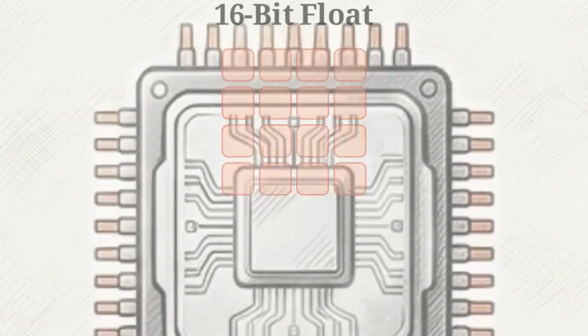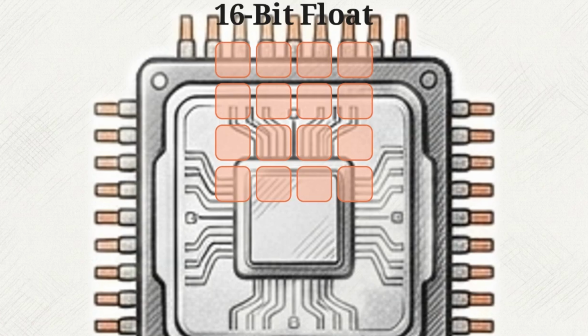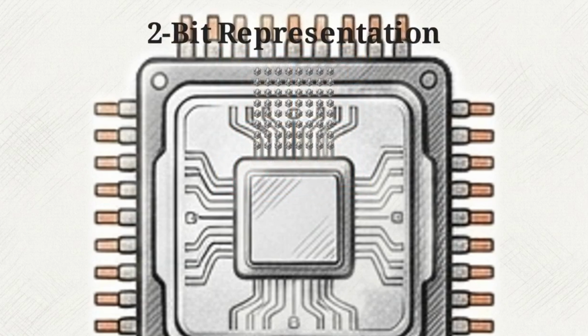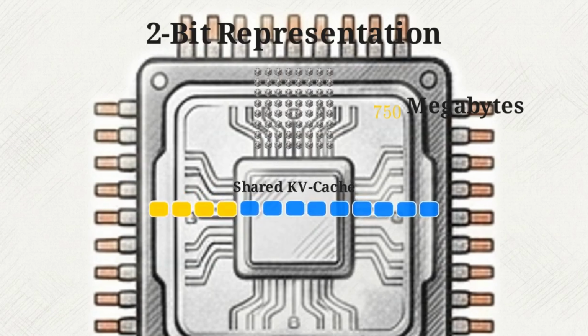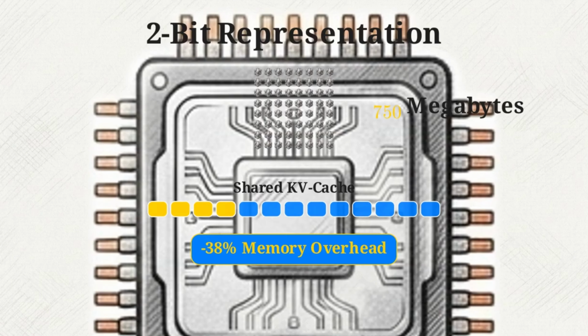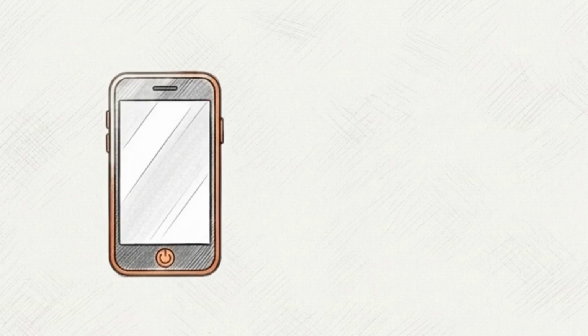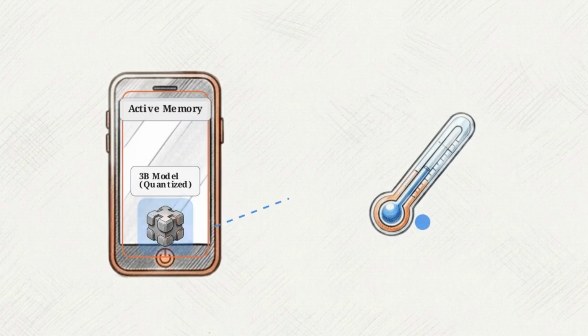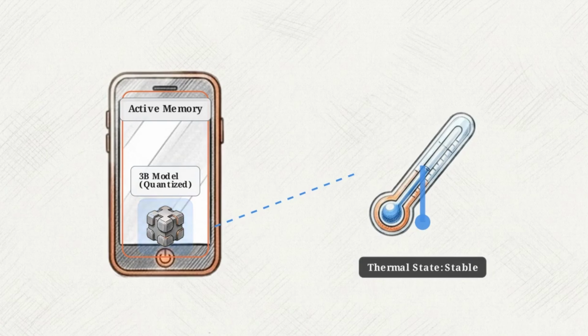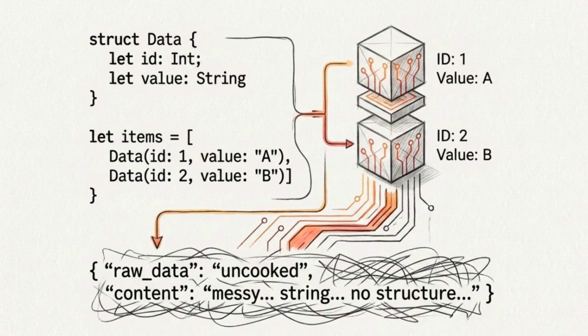To fit within mobile constraints, the framework applies aggressive 2-bit quantization. 16-bit parameters physically compress down to 2-bit representations, reducing the footprint to 750 megabytes. Then, memory blocks physically merge, sharing key-value cache across sequences, decreasing memory overhead by 38%. These hardware optimizations serve as a mandatory prerequisite for local generation. Shrinking the physical footprint allows the device to hold the entire model in active memory without exhausting the system's thermal limits. Once the physical memory bounds are solved, the engineering challenge shifts entirely to controlling probabilistic token selection through precise software directives.